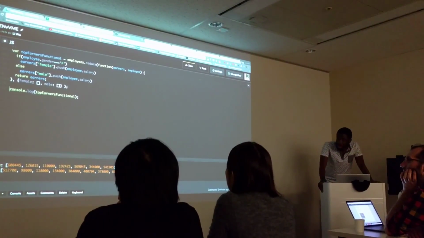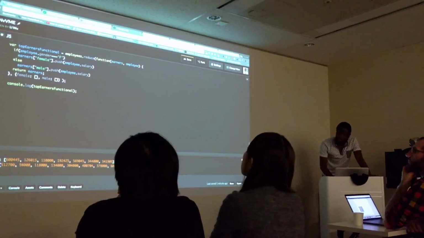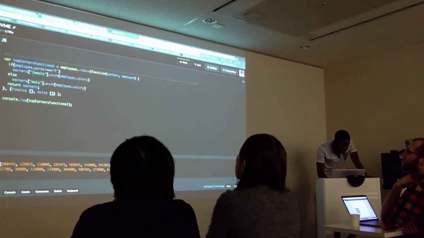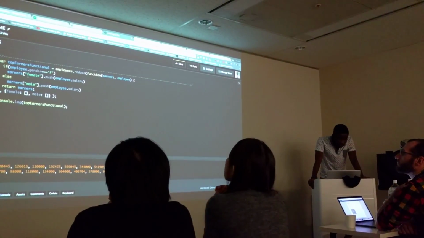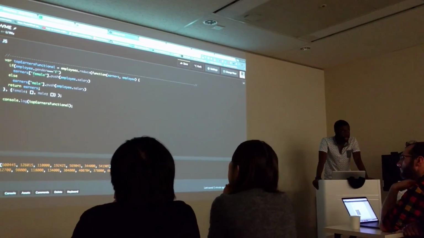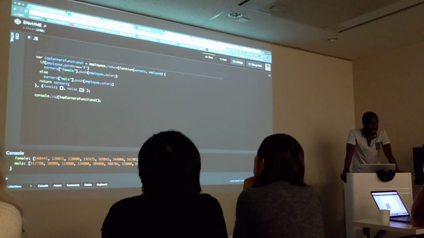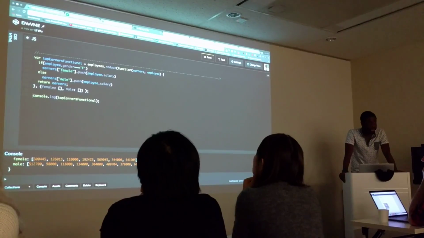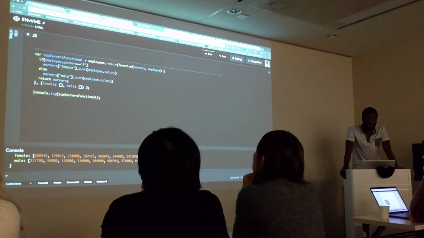What this piece of code, this top earners functional, has already done is give me an object of males and females. It's not sorted, and it's not the top three. That's what's remaining to be done.